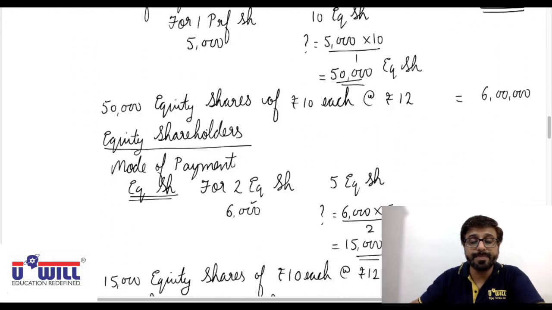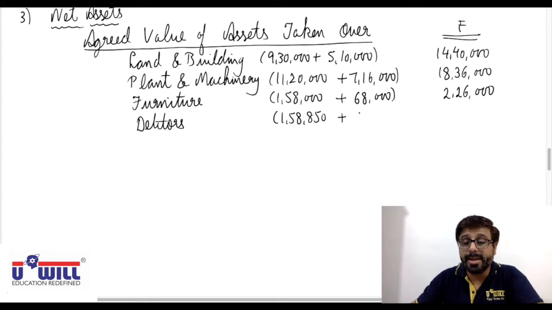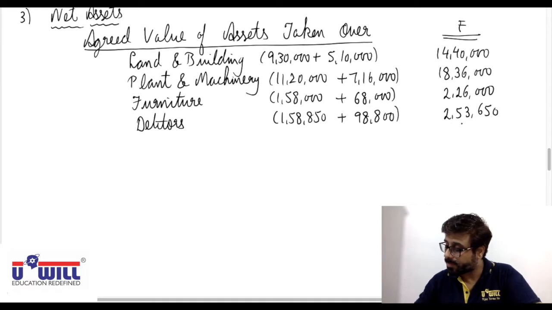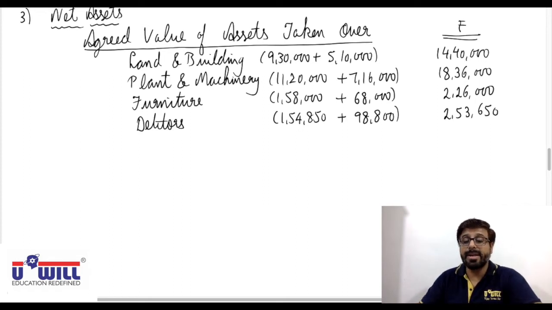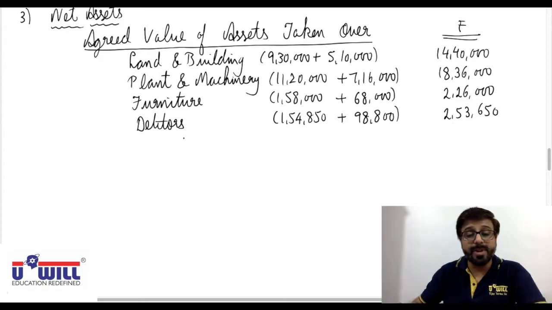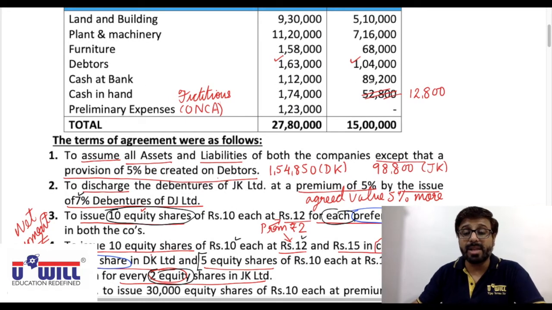Okay, 1,54,850 plus 98,800, so that comes to 2,53,650.